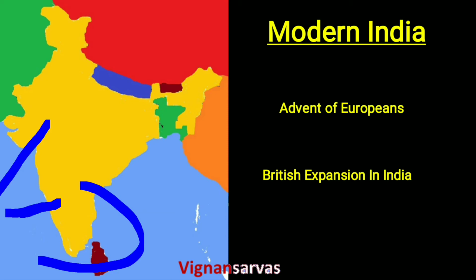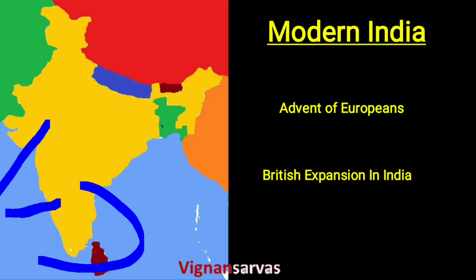The next one is the British expansion in India. After their settlement, they invaded local rulers, got involved in local political affairs, and participated in battles with the local rulers and gradually extended their hegemony over the native rulers. The important battles are the Maratha Wars, Bahmani Wars, Mysore Wars, Punjab Wars, and Karnataka Wars.